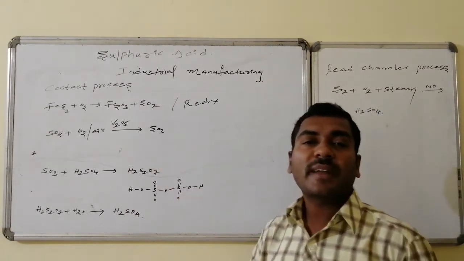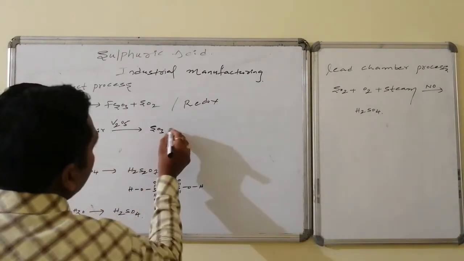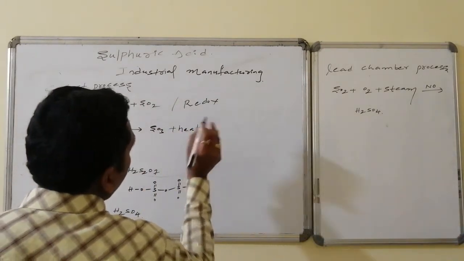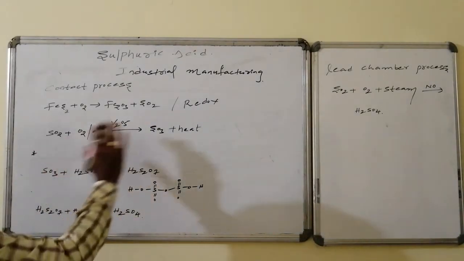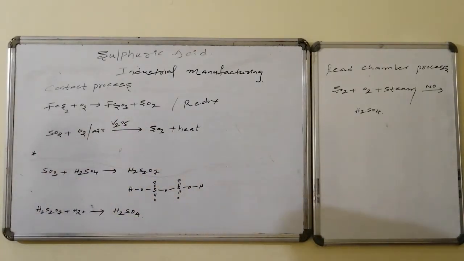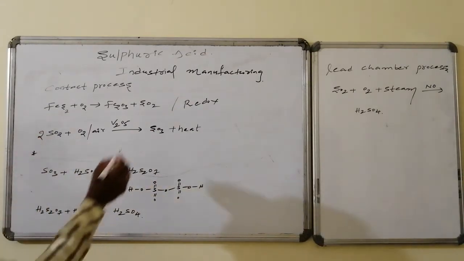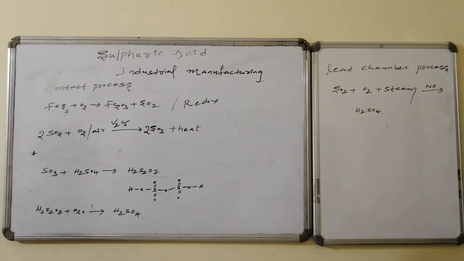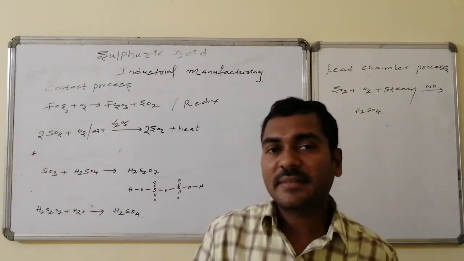This reaction is exothermic, that is, heat energy is liberated. After stoichiometric balancing, 2 molecules of sulfur dioxide plus 1 molecule of oxygen lead to the formation of 2 molecules of sulfur trioxide.